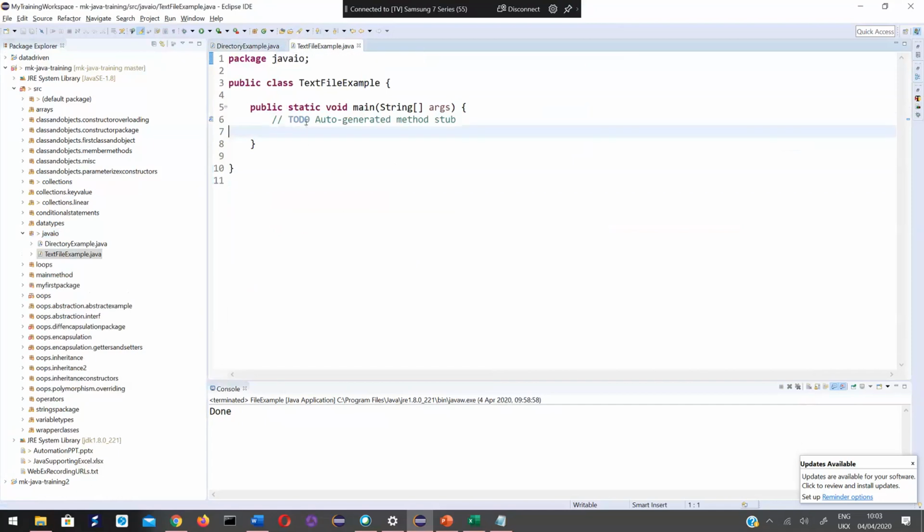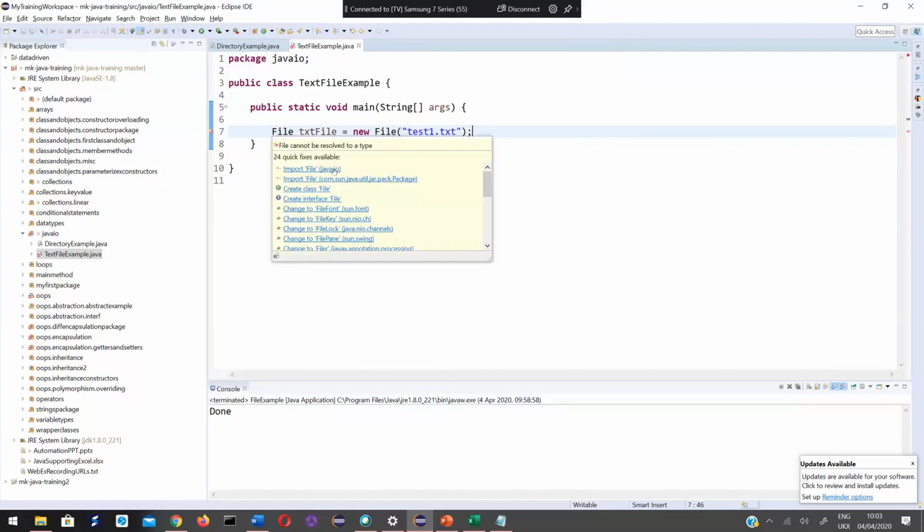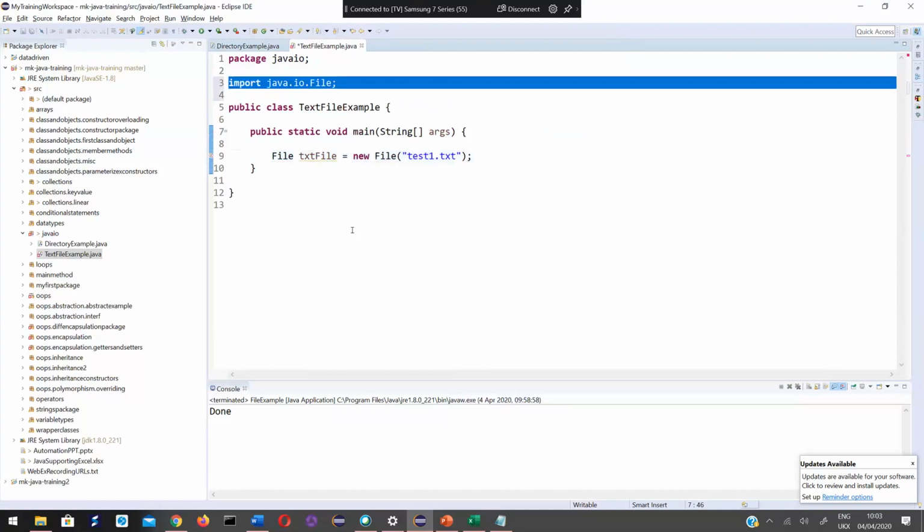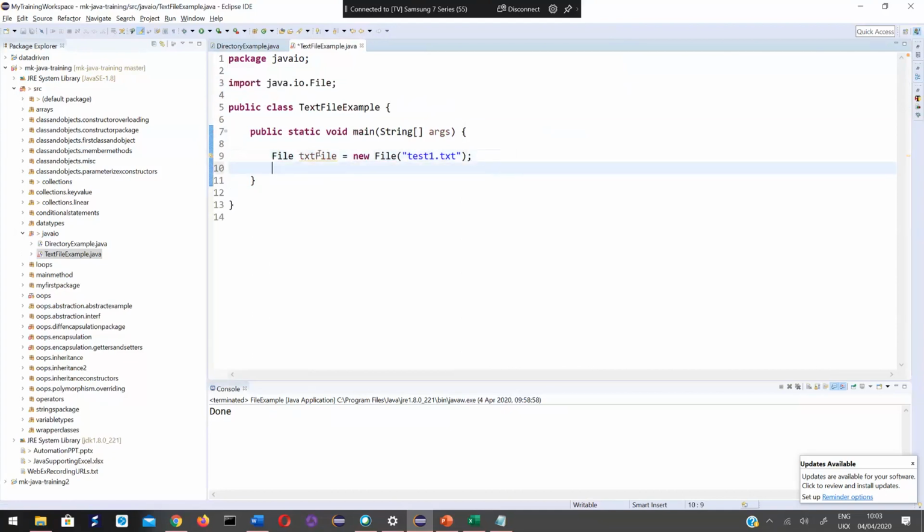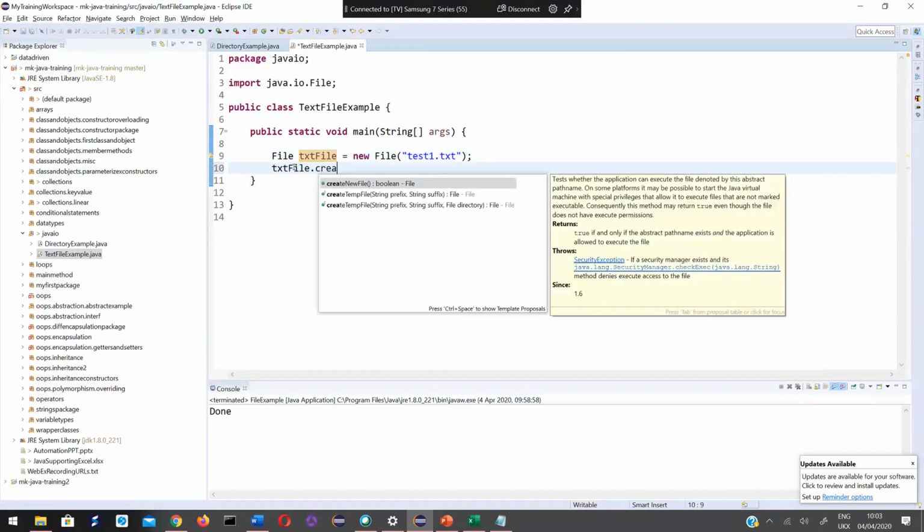Here also, I make use of the File class, which is given by Java. File textFile equal to new File. I would like to name this file test1.txt. We need to import File, which is present in the java.io package. It got imported. Then textFile dot, there is a createNewFile method.